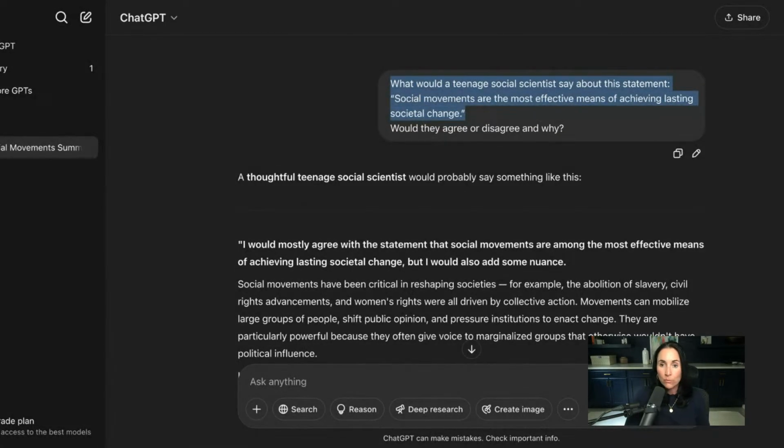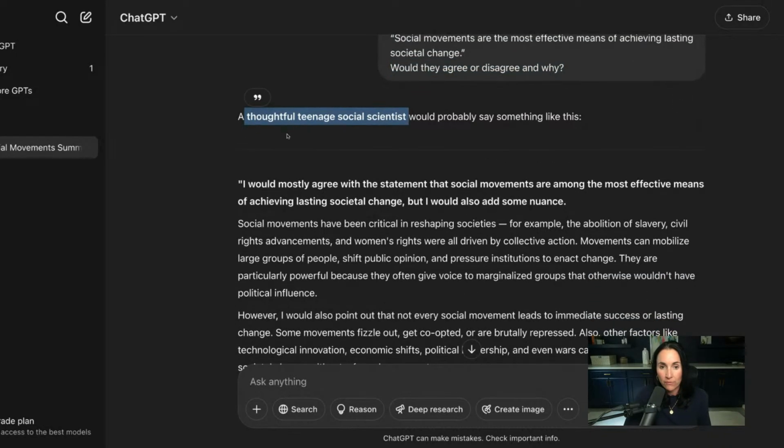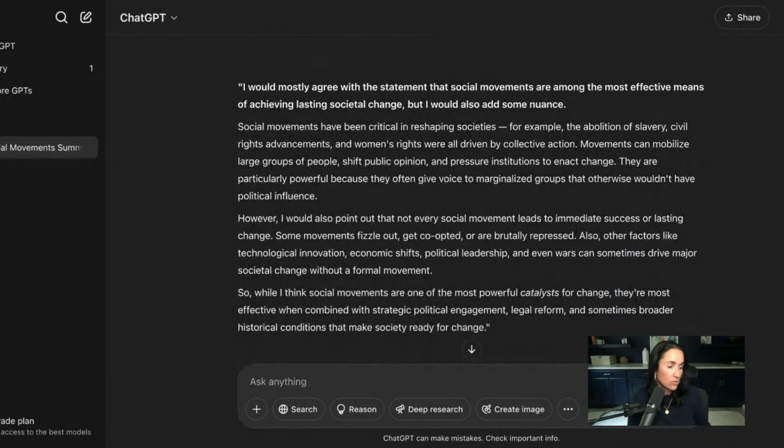So, social movements are the most effective means of achieving lasting societal change. Okay. And I said, would they agree or disagree and why? So I just want to get some perspective out there. And here's what ChatGPT said about a thoughtful teenage social scientist. And what are social scientists? They sort of study these social movements, right? Society and different communities and things like that.